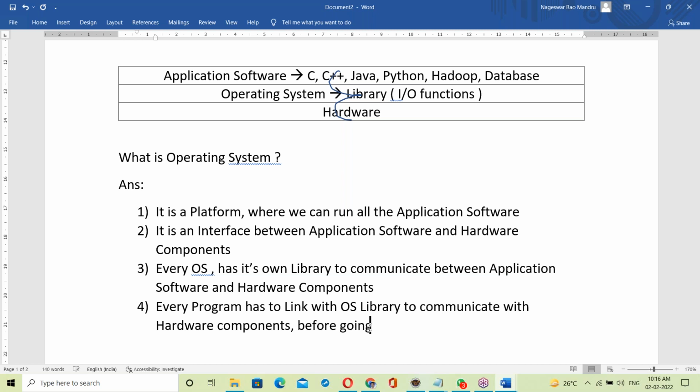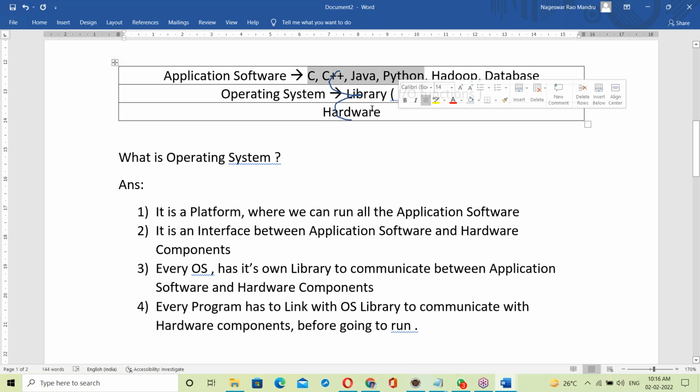Before running, first linking, then running.